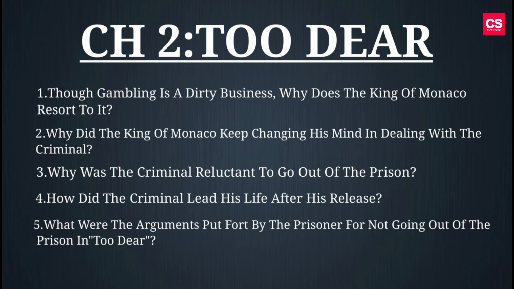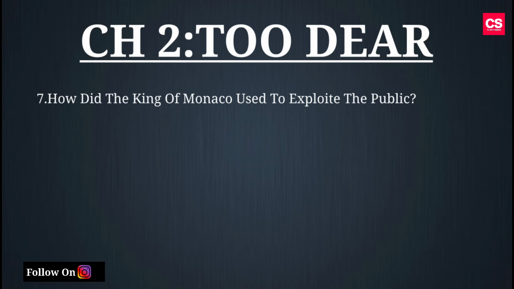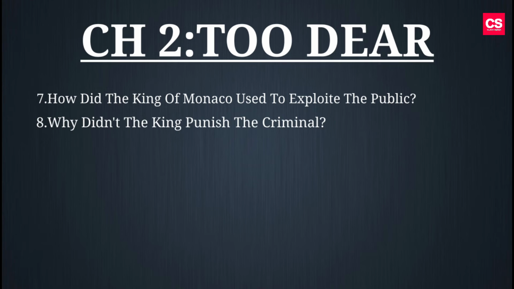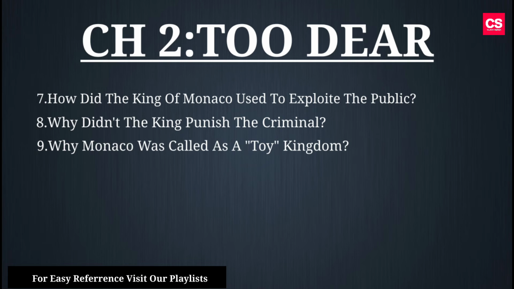Fifth question, what were the arguments put forth by the prisoner for not going out of the prison in the chapter Too Dear? Sixth question, why was the murderer finally subjected to life imprisonment in the chapter Too Dear? Seventh question, how did the King of Monaco used to exploit the public? Eighth question, why didn't the king punish the criminal? Ninth question, why was Monaco called a toy kingdom?